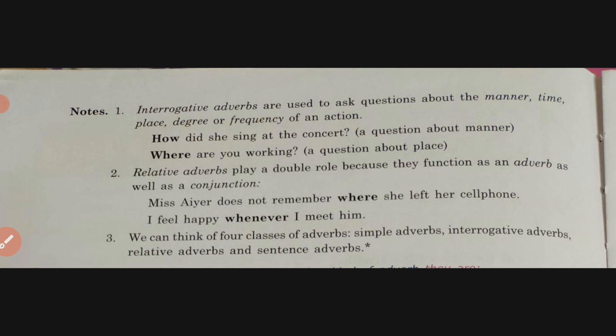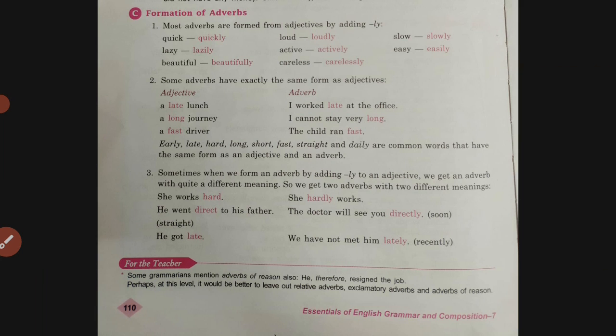Now let us move on to formation of adverbs. Most adverbs are formed from adjectives by adding ly, as you can see in the examples here. Some adverbs have exactly the same form as adjectives, means the same word it can be used as an adjective also. The same word it can be used as an adverb also. See the examples here.